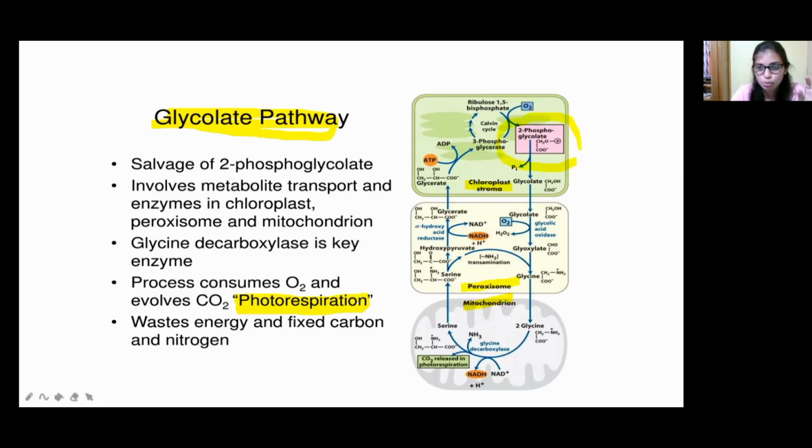2-phosphoglycolate. Here the intermediate 2-phosphoglycolate comes in and is converted into glycolate. Then this glycolate will enter inside the peroxisome. This is the chloroplast, this is the peroxisome, and this is the mitochondria. You can see the conversion of 2-phosphoglycolate into glycolate, right? That's why it is named the glycolate pathway. So it occurs in the plants.